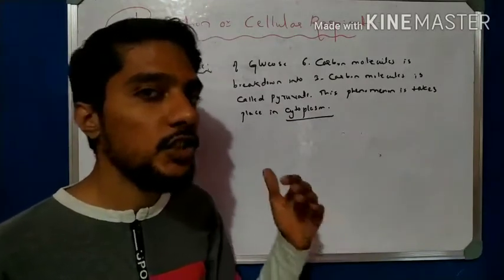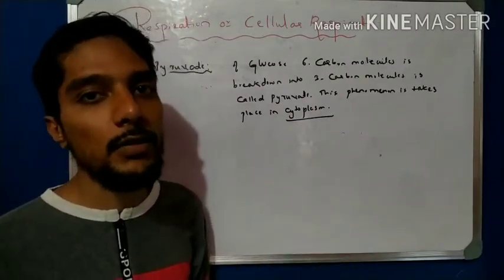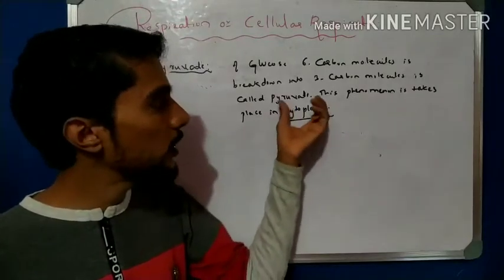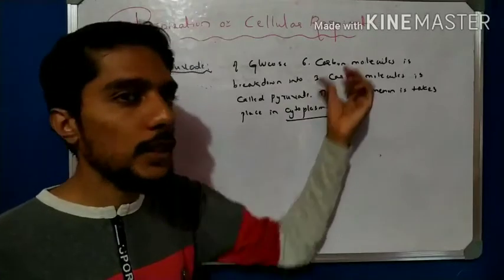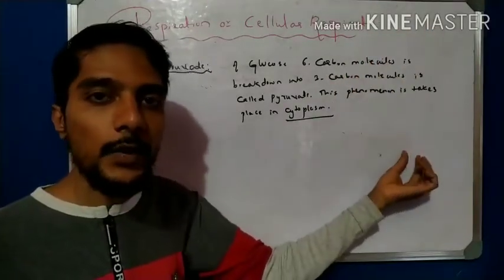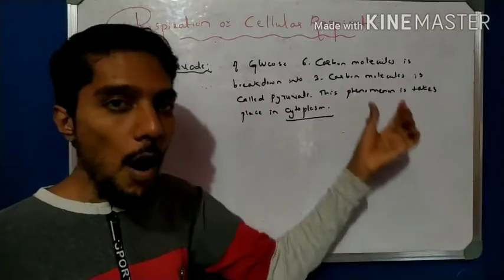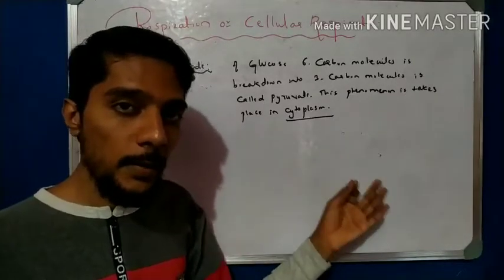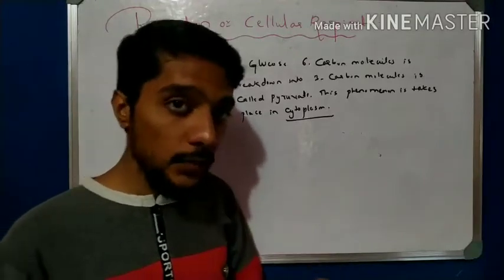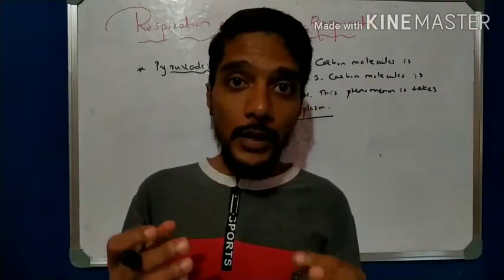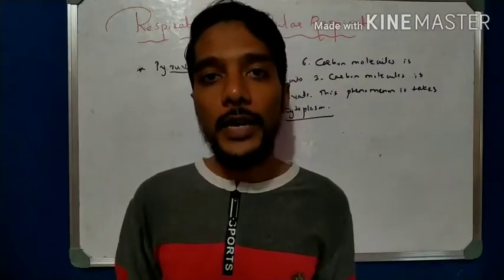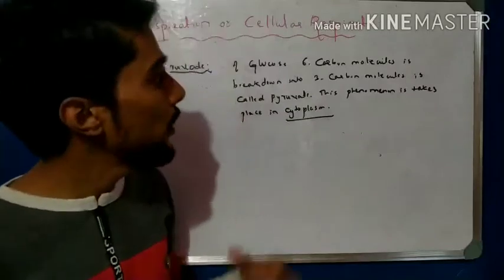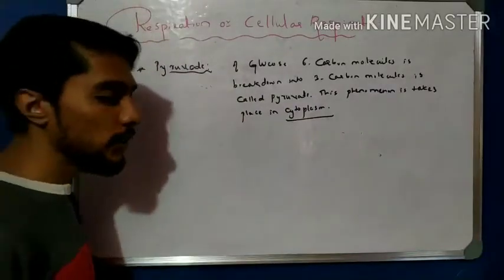Now the strategy changes. Different pathways are followed depending on oxygen. Glucose is converted to pyruvate, and that pyruvate is converted to ethanol or lactic acid or carbon dioxide. These products may form in the presence of oxygen, or in the absence of oxygen. That is what we call different pathways of glucose. Breaking of glucose in the different pathways we study in the next concept. So this is about the pyruvate definition.